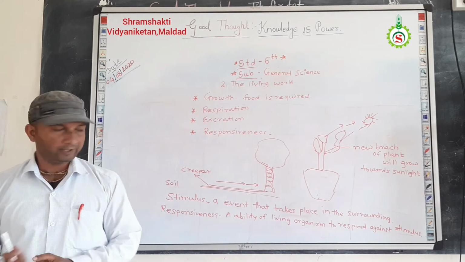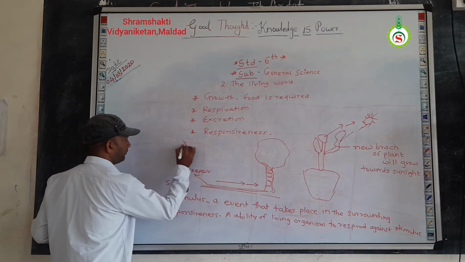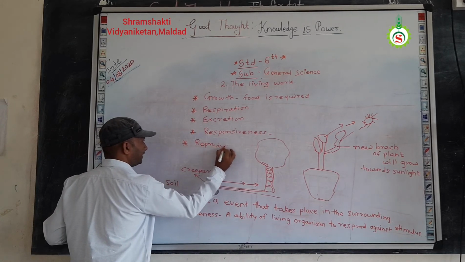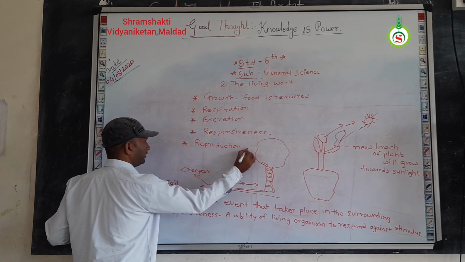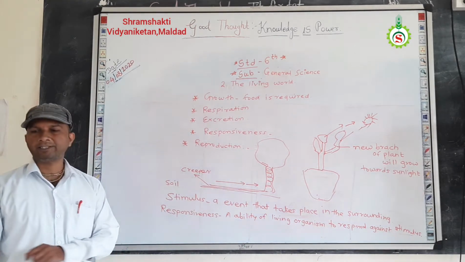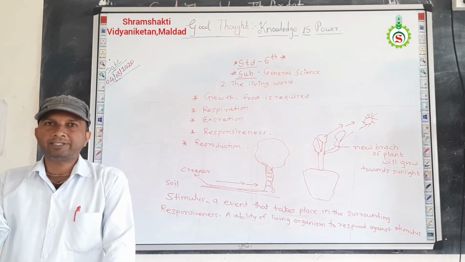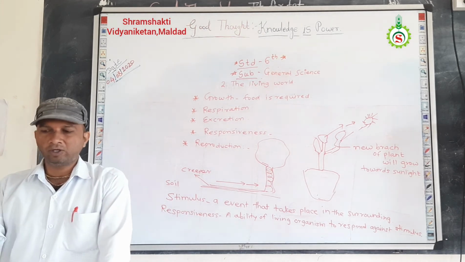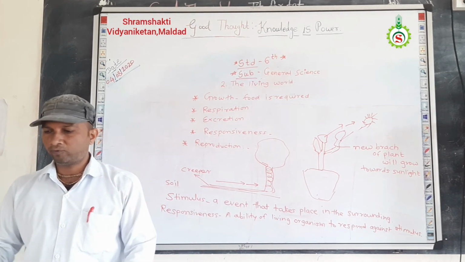Now, the next important characteristic is reproduction. Before starting this point, you observe the pictures which are given on page number 13. One question is also asked there: what do we learn from these pictures? So there are four pictures.